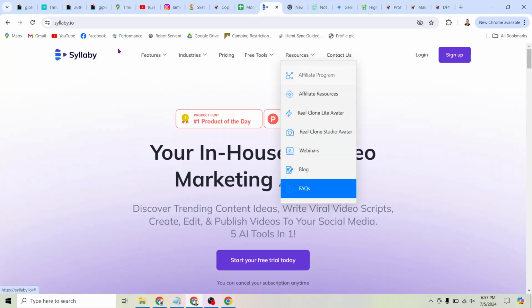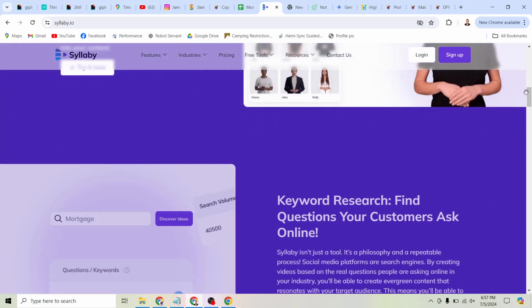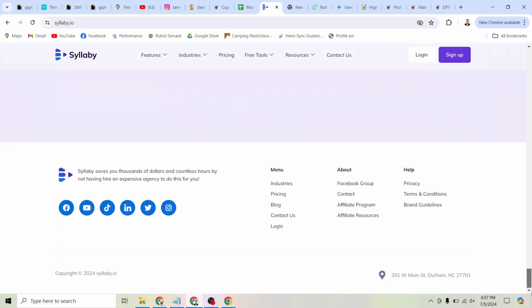So if we come here to Syllabi, all you have to do, you see here, it's a tool, right? There's free tools. By the way, everything I'm going to be showing you here, you can try for free. All of these tools have free trials. So you can literally use this tool to start generating AI videos right now. But before you do that, I want to show you how all these different links work, right?